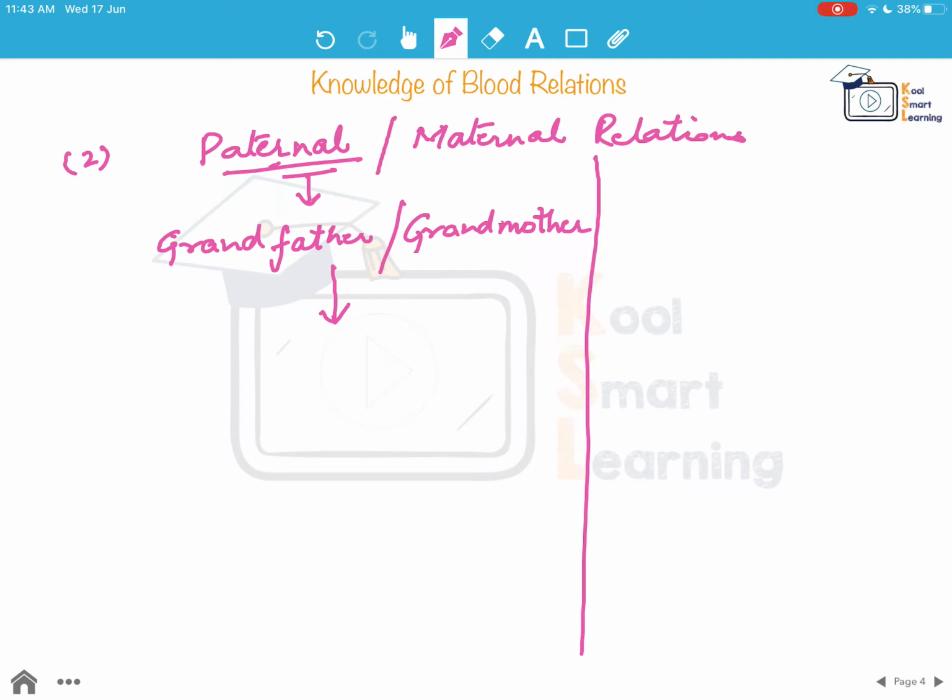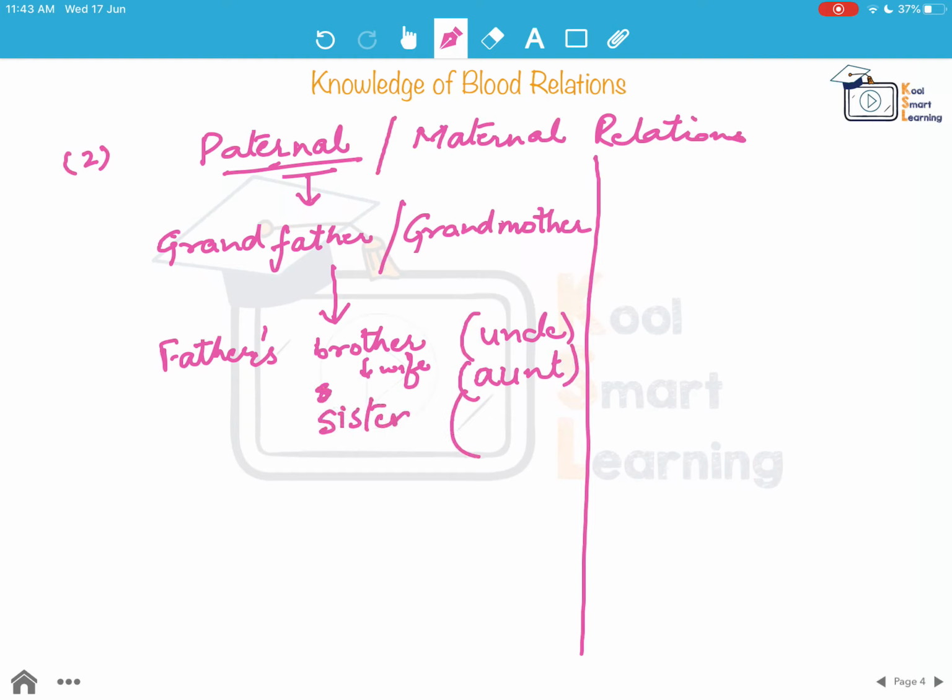On the next level, I have my father's brother, which is my uncle, father's brother's wife, my aunt, father's sister would be aunt, and father's sister's husband would be uncle. So these are the relations on my paternal side,